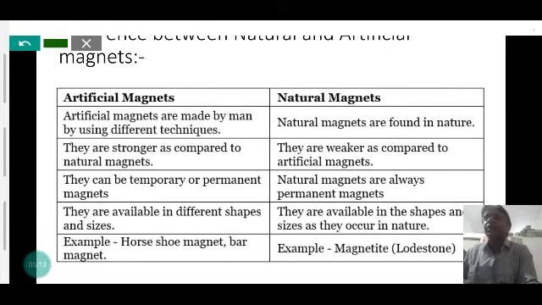A magnetic substance is magnetized. Artificial magnets are stronger as compared to natural magnets. The natural magnet has weaker strength, it has weak magnetic strength, but the artificial magnet, like alnico, has high magnetic strength. Artificial magnets may be temporary or permanent, but the natural magnet is always permanent.